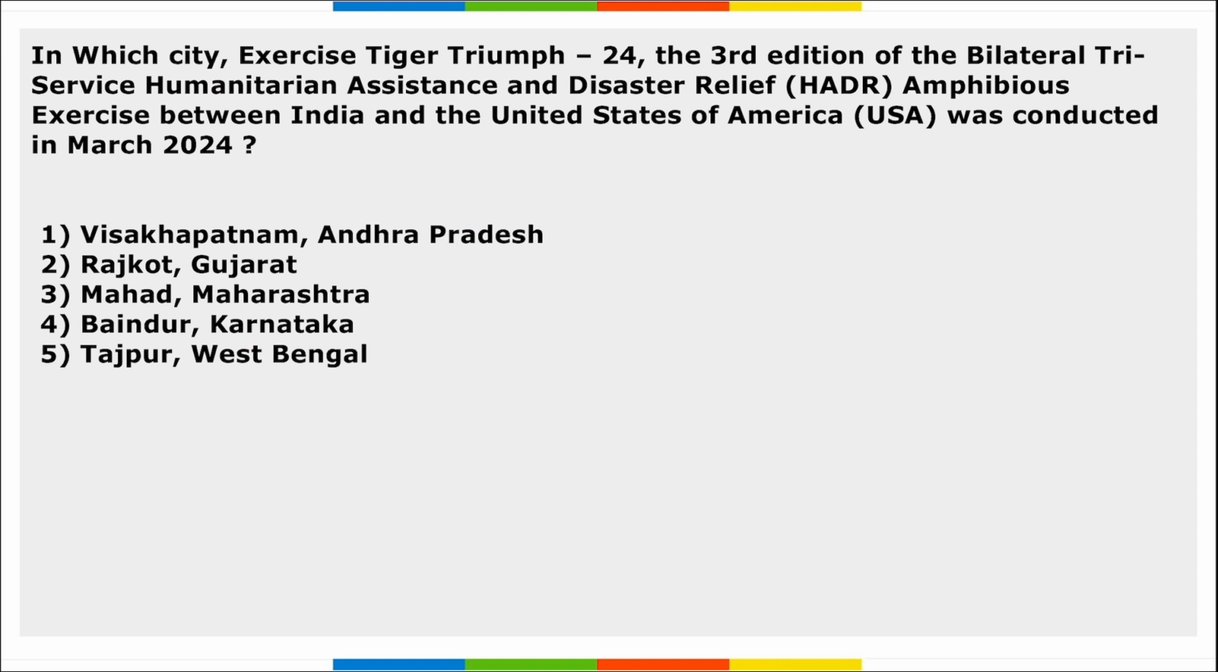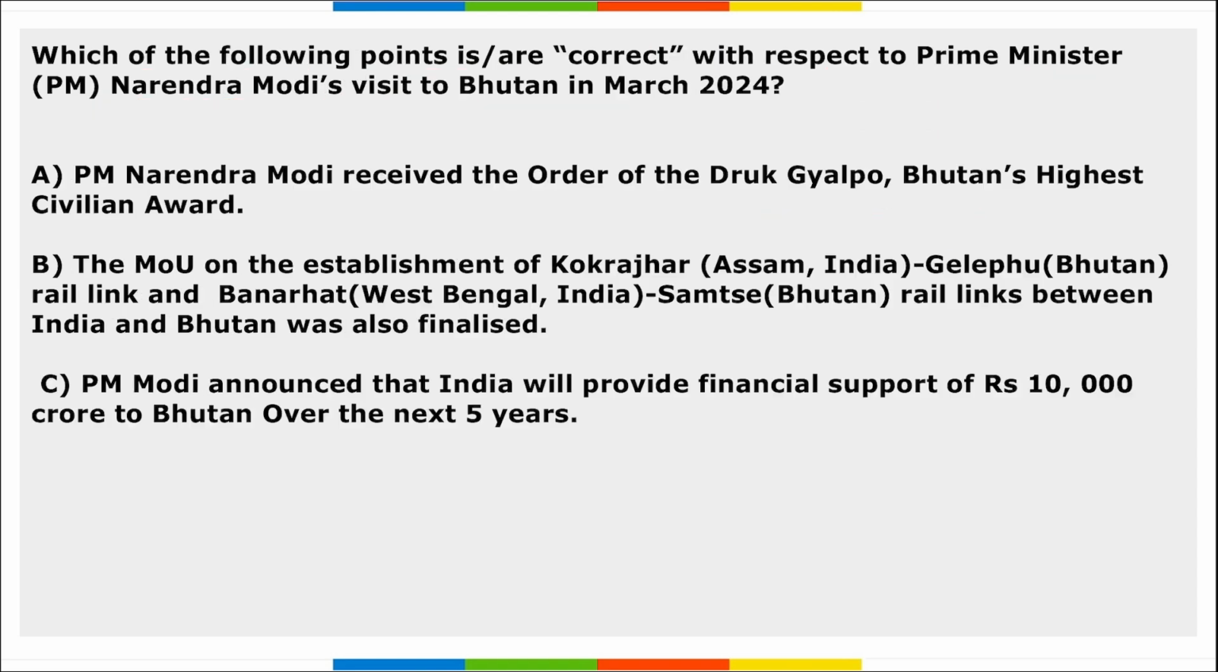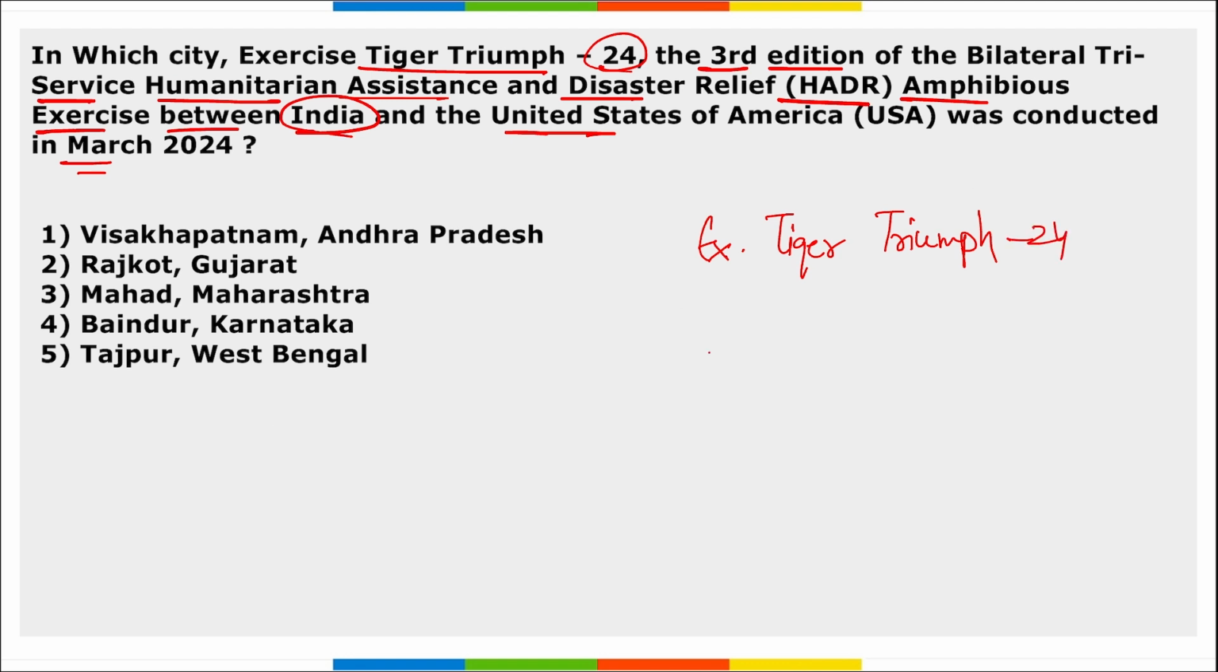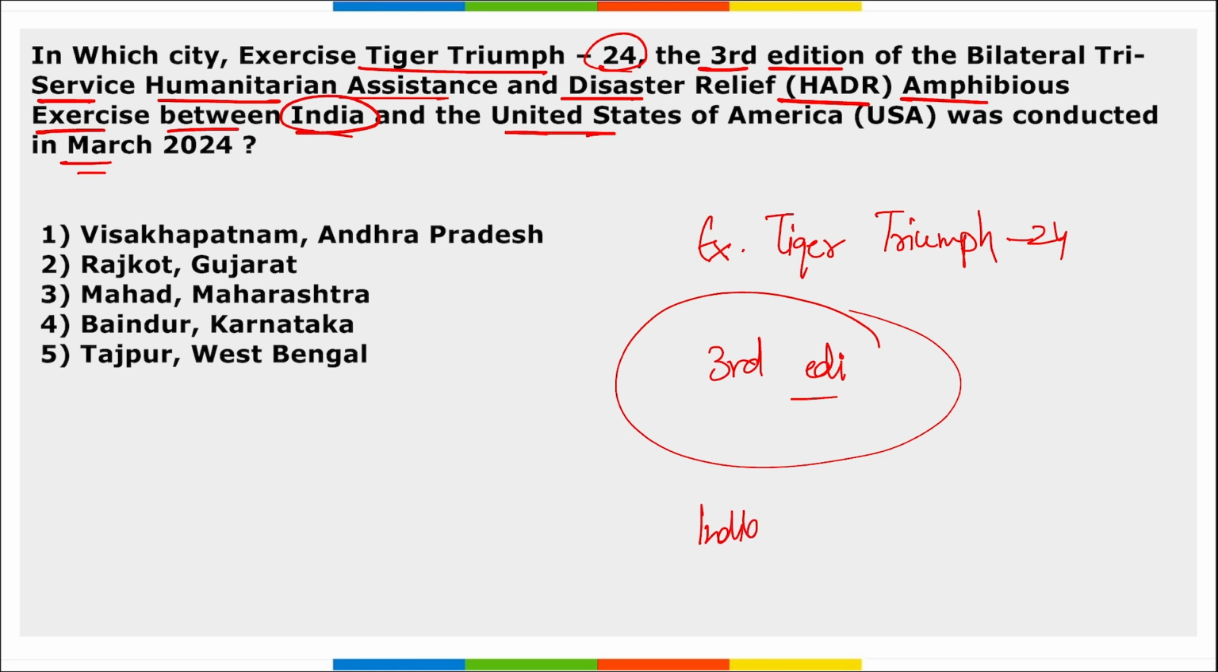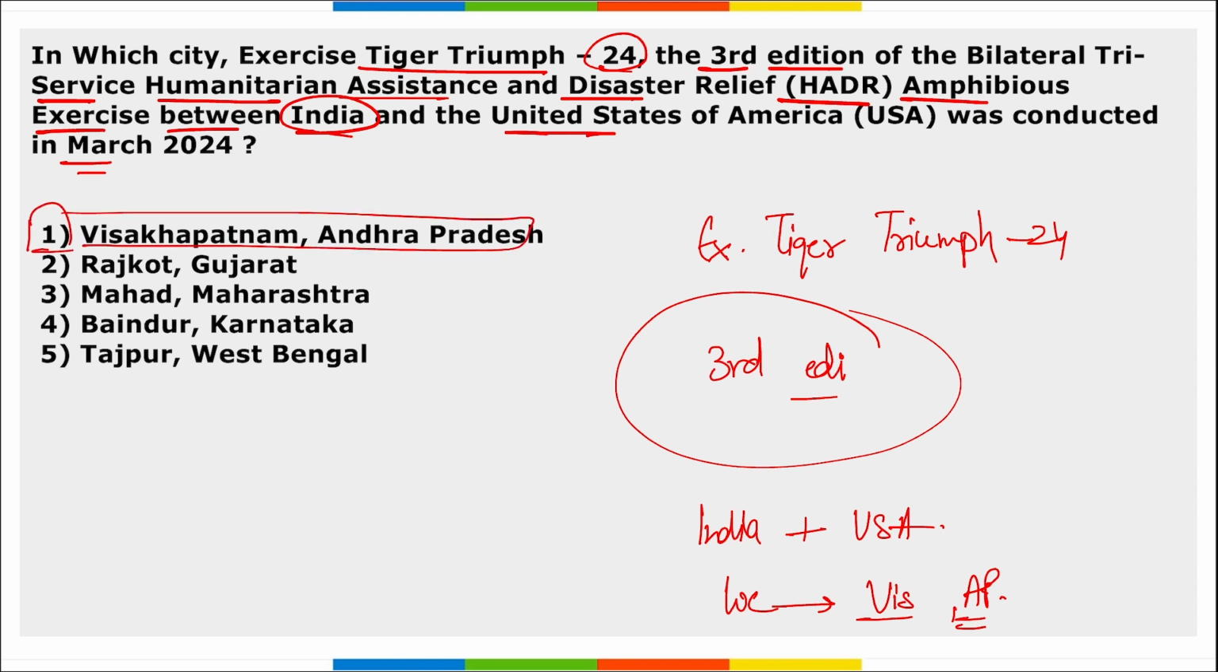Next, in which city was exercise Tiger Triumph 24, the third edition of the bilateral tri-service humanitarian assistance and disaster relief exercise between India and USA, conducted in March? So this is exercise Tiger Triumph 24, the third edition of the bilateral tri-service humanitarian assistance and disaster relief exercise held between India and USA. It was held at Visakhapatnam in Andhra Pradesh. Correct? Take a note of this. Right option is option 1, Visakhapatnam, Andhra Pradesh.